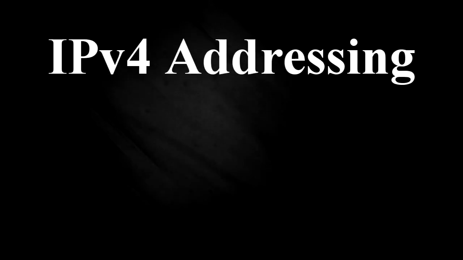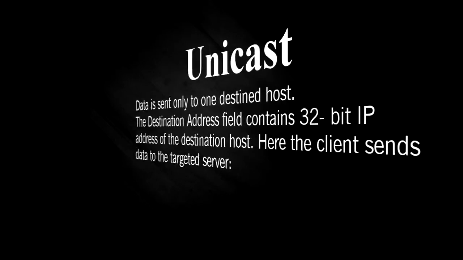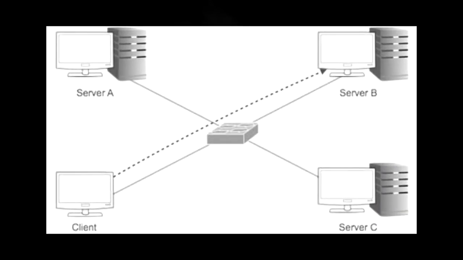IPv4 addressing. There are 4 forms of IP addressing, each with its own unique properties: unicast, broadcast, multicast, anycast. Unicast. Data is sent only to one destined host. The destination address field contains the 32-bit IP address of the destination host. Here the client sends data to the targeted server. Look at the picture. In unicast, the client sends the data directly to server B. Other hosts do not receive the data.